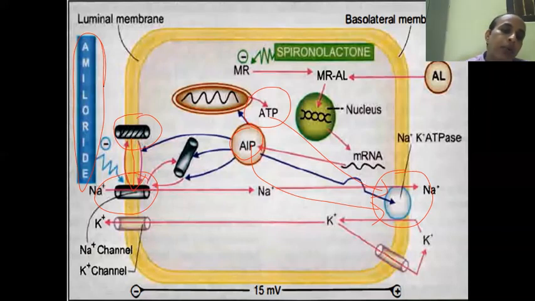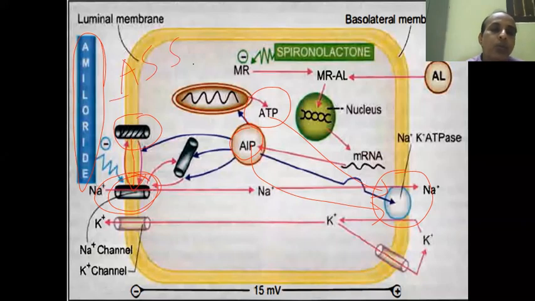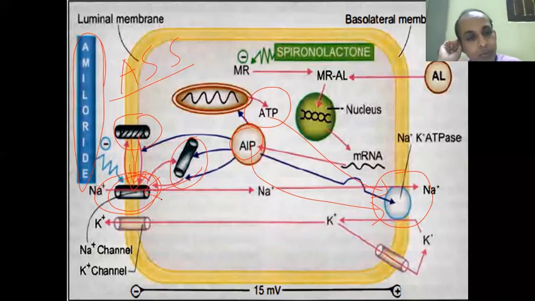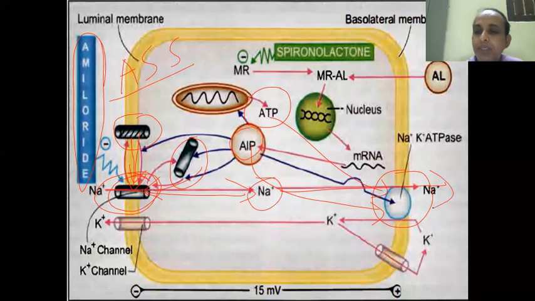So this sodium channel is particularly called the amiloride sensitive sodium channel. Either inactive channels are incorporated or fresh channels are synthesized and incorporated. Anyway, the number of sodium channels will increase in the luminal membrane, which facilitates more and more sodium to be absorbed, and this sodium is ultimately driven out of the cell into the body. So there will be sodium retention and potassium loss.